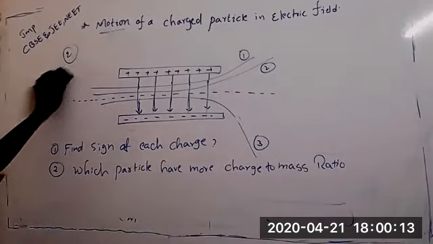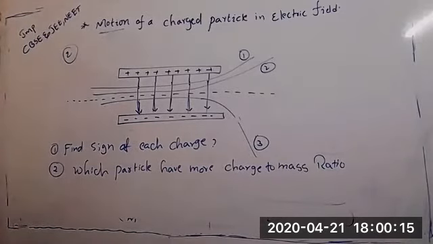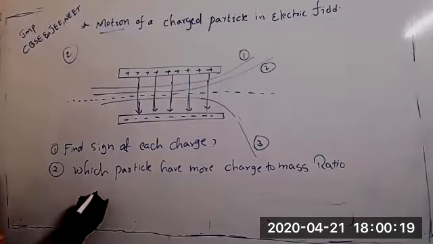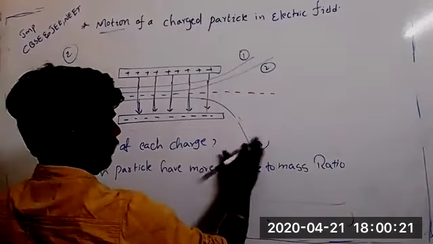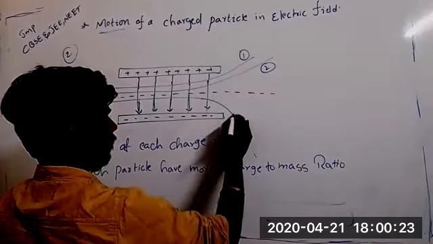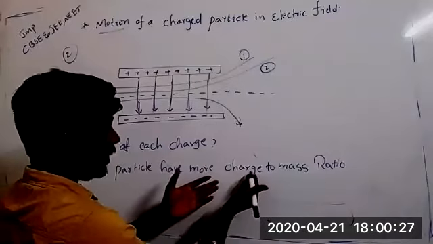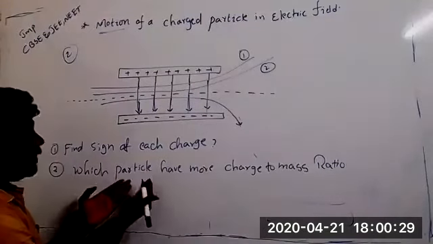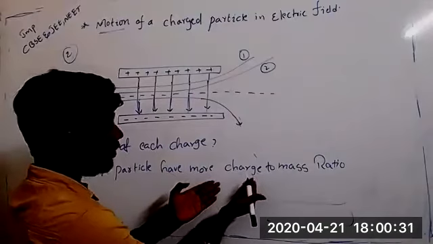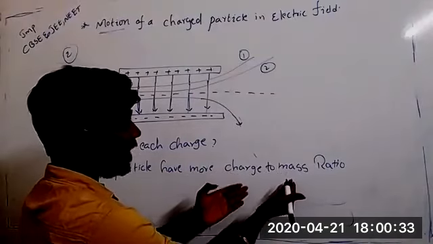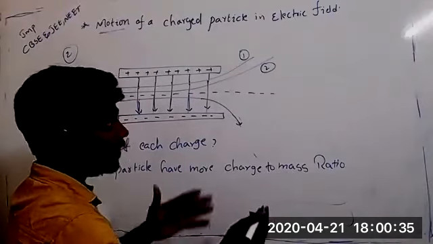Anybody can say the answer. So first is positive, second is positive, and third is negative. Nice, very good. Negative charge has more mass because it has more number of electrons. What I'm asking here is, which particle has more charge to mass ratio?